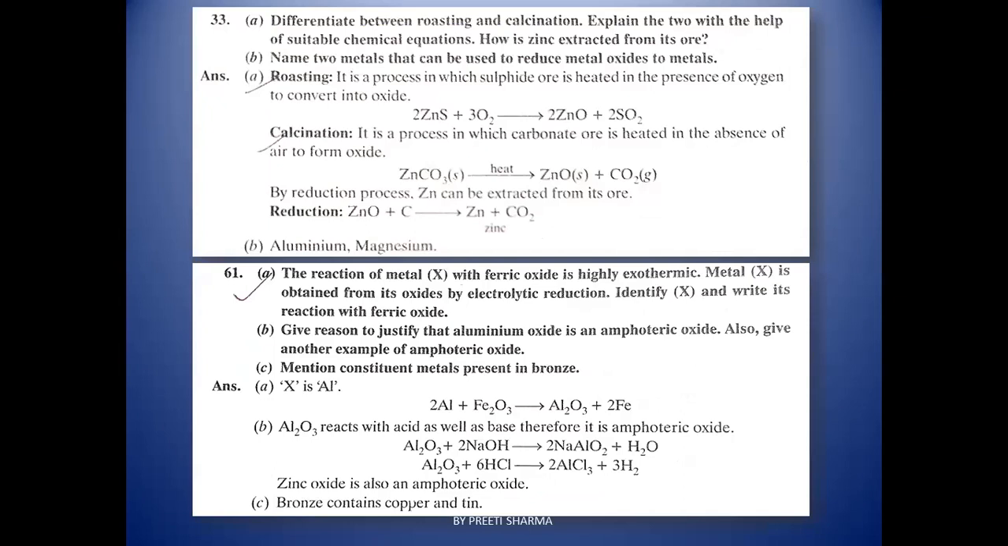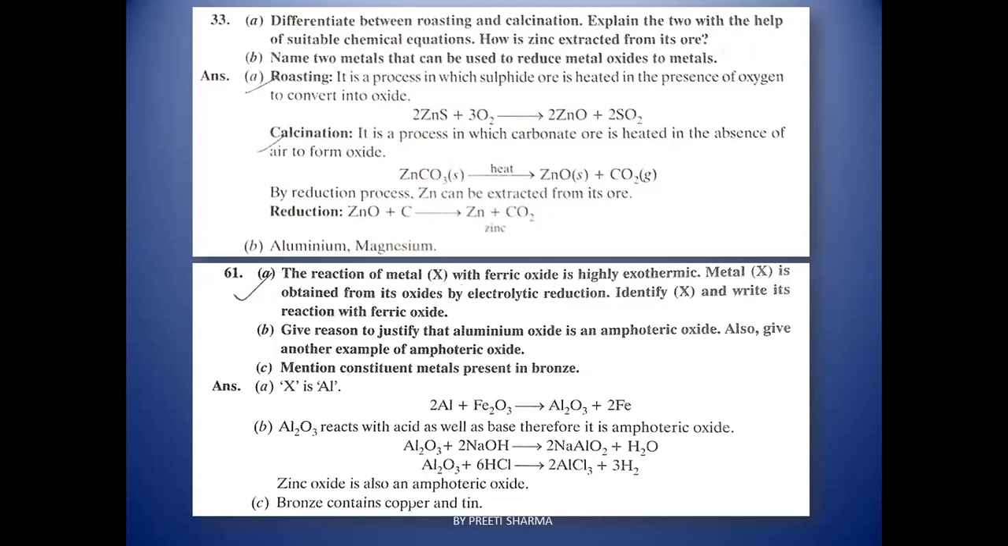How is zinc extracted from its ore? Name two metals that can be used to reduce the metal oxide to the metal. Again, you will differentiate between roasting and calcination, but give the difference by putting a line, not in paragraph form. This is wrong, right? Here I am just discussing the definition of roasting and calcination. Roasting is a process in which sulfide ore is heated in the presence of oxygen to convert into oxide, and calcination is a process in which carbonate ore is heated in the absence of air to form oxide.